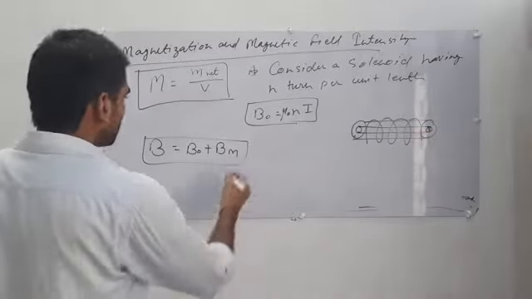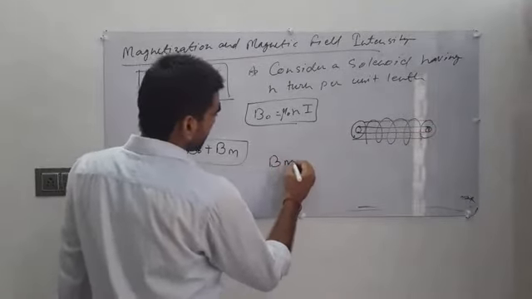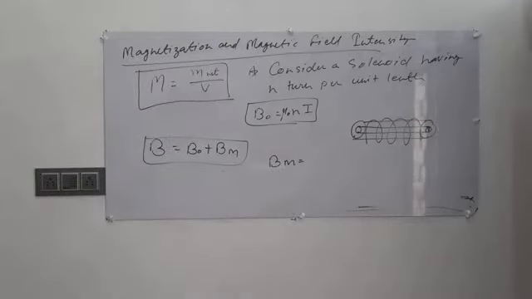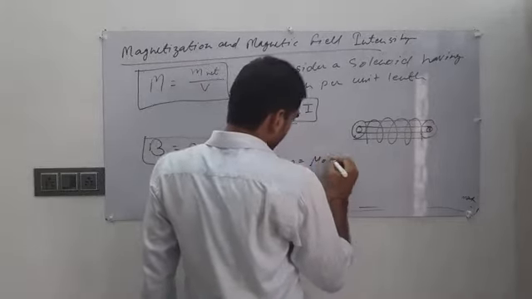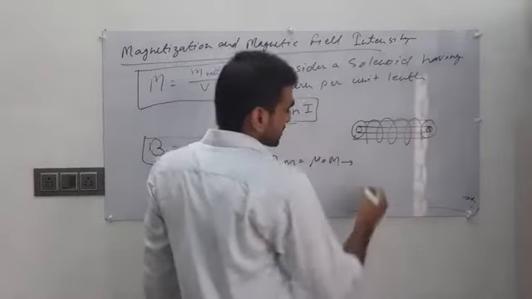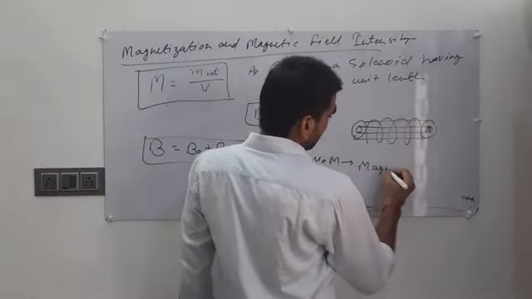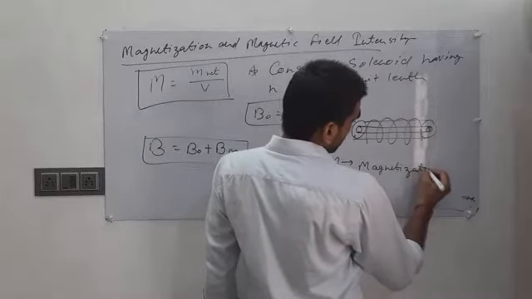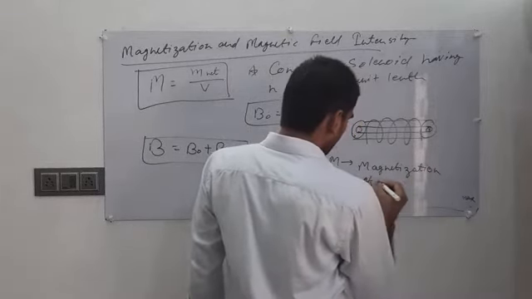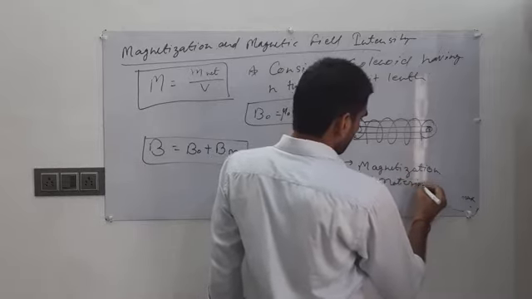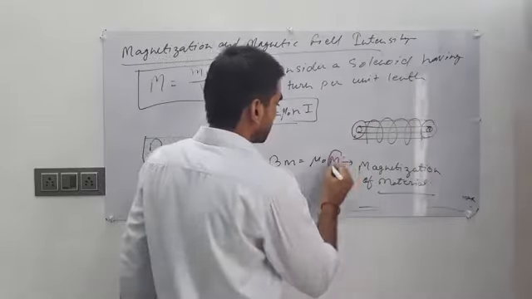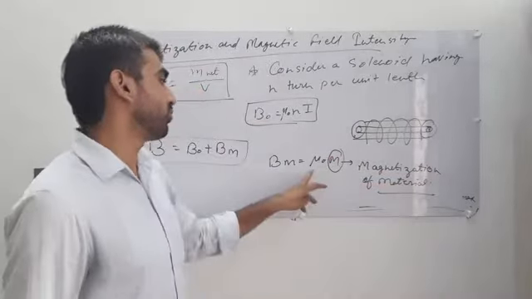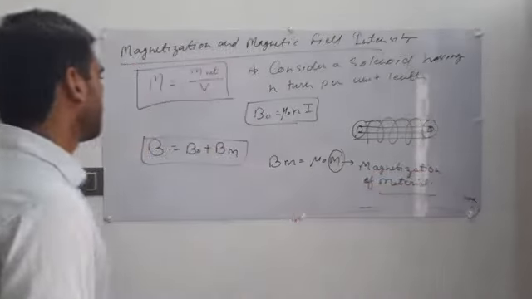So what is the value of Bm? The value of Bm equals mu naught M, where M is the magnetization of the material and mu naught is the permeability of free space.